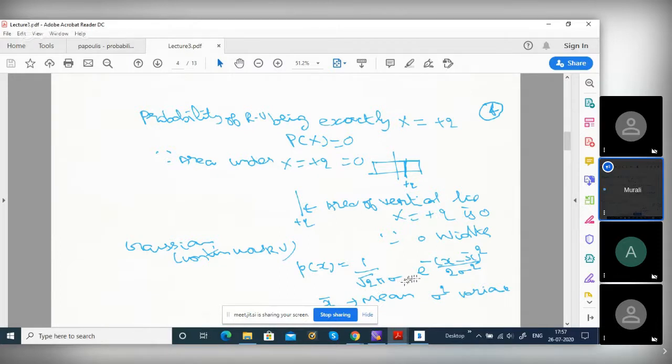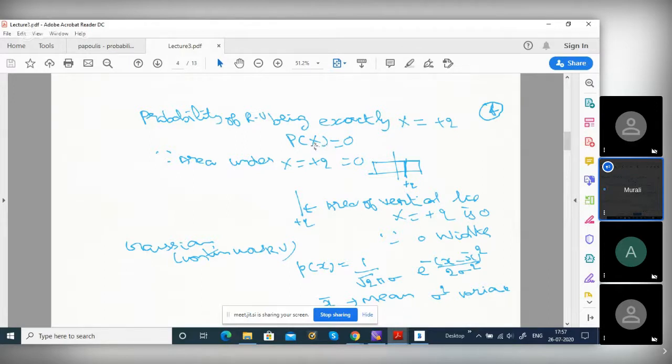The formula is 1 by root 2 pi sigma, e power minus x minus x bar whole square by 2 sigma square. X is a particular value of the random variable, and x bar is the mean. You should know the difference between capital X and small x. Capital X is the whole random variable set, for example a die: 1, 2, 3, 4, 5, 6.